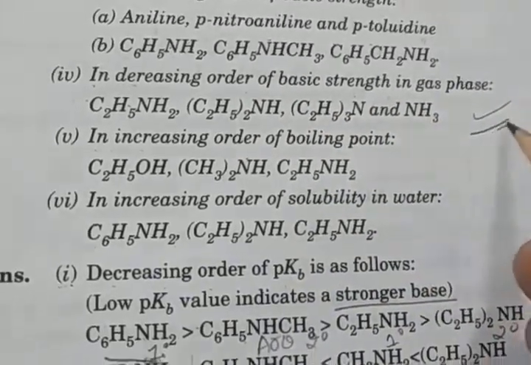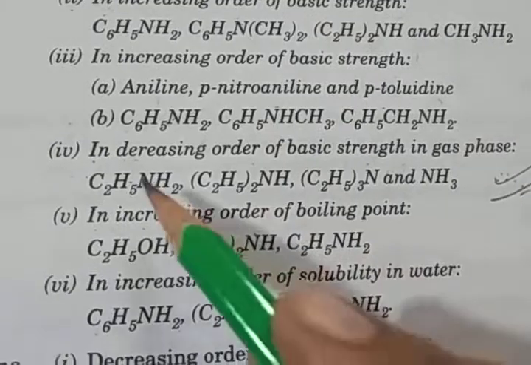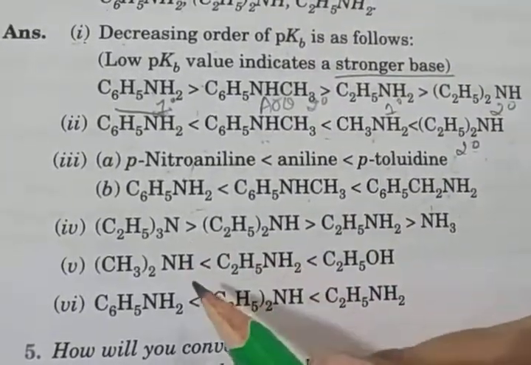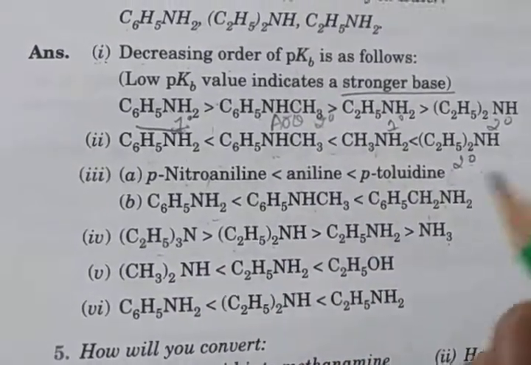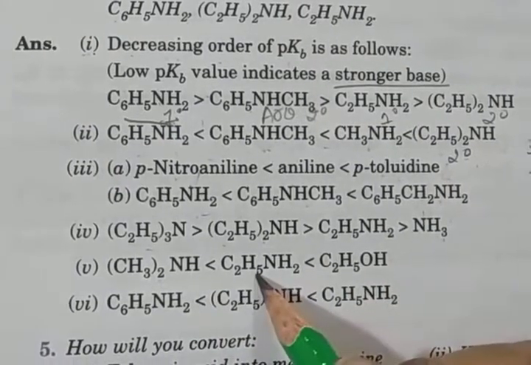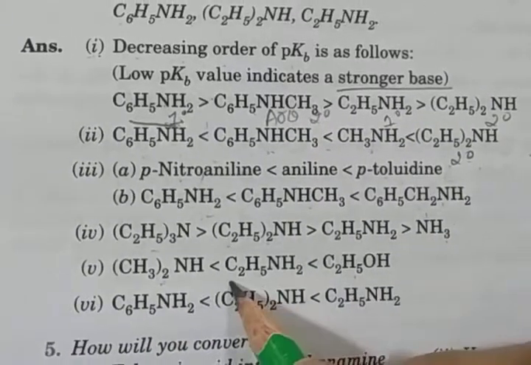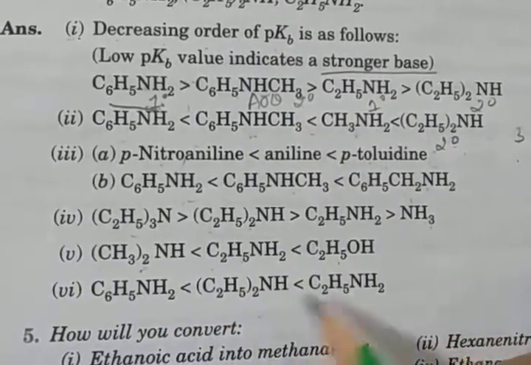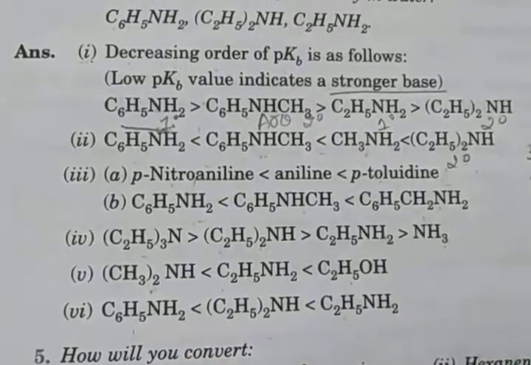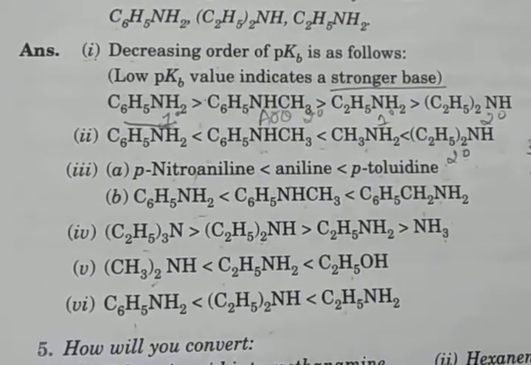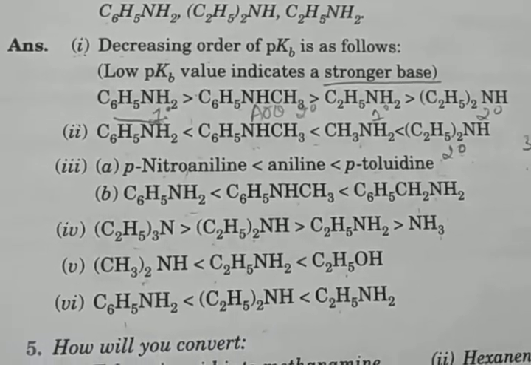Okay, then fourth is decreasing order of the basic strength in gas phase. You learn this as the gas phase sequence. In the fourth question there is an ethyl group, and I already discussed the ethyl group. So 3 degree, then 2 degree, then 1 degree, and then ammonia. And in a simple way, aliphatic amine, and then 2 degree aliphatic amine, and then 1 degree, then 2 degree, and then aromatic. Clear? So please see the basic concept. I already discussed it in the last videos. Okay, clear?